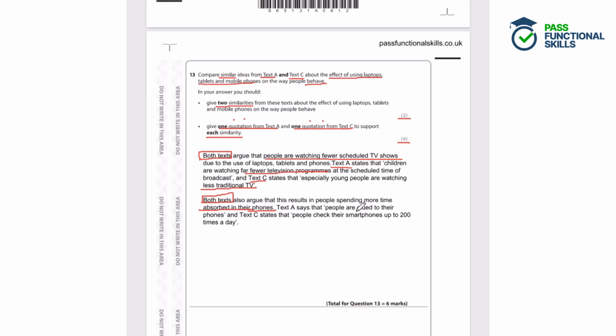So if you're glued to your phone, then you are going to be using it often and not wanting to be apart from it. And checking your phone up to 200 times a day equates to the same thing essentially. Being glued to it, being unable to part from it, checking it constantly. So we've effectively answered the question explaining how using laptops, tablets and mobile phones affect people's behaviour. And we've given 2 relevant similarities backed up by 2 quotations for each similarity, for a total of 6 marks.